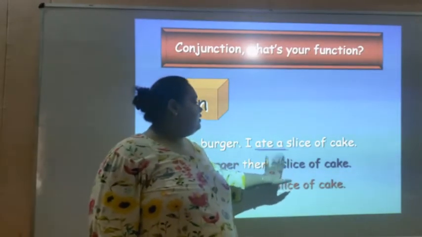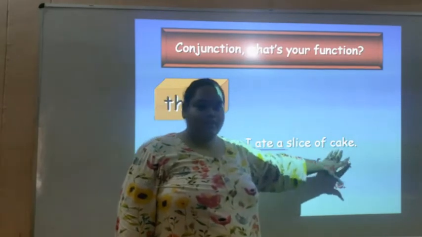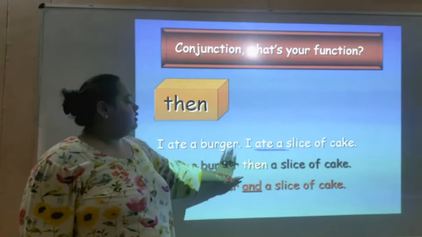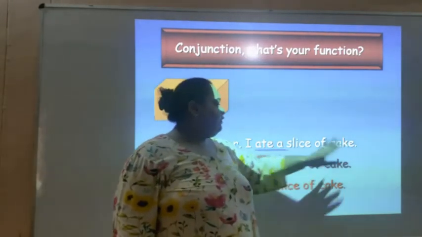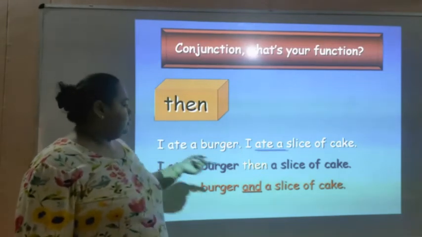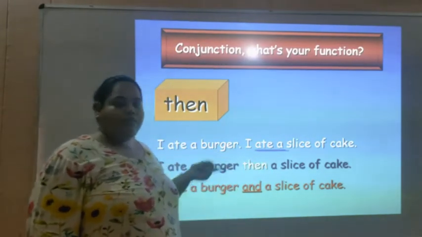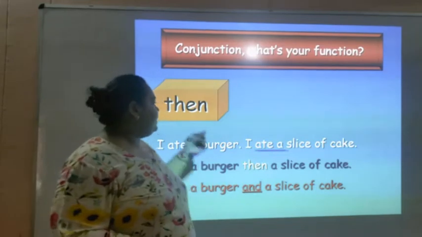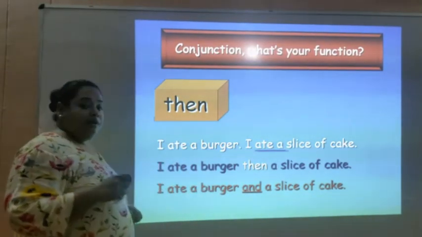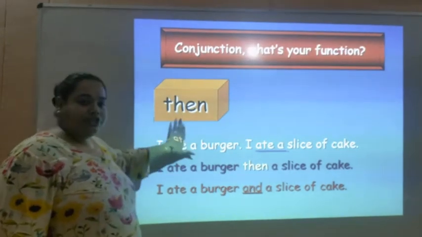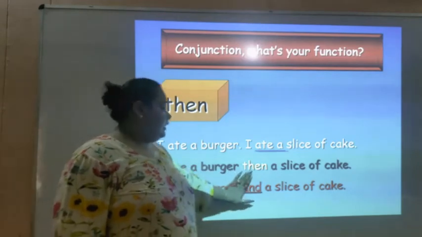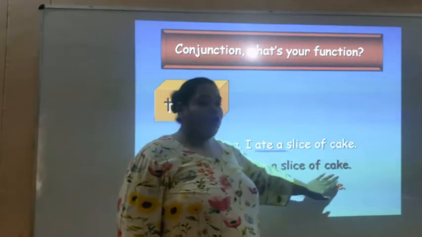I ate a burger. I ate a slice of cake. Here, I ate is repeated. So, we do not need to repeat it because we are using the conjunction. Therefore, what will be the sentence if we use the conjunction then? I ate a burger, then a slice of cake.